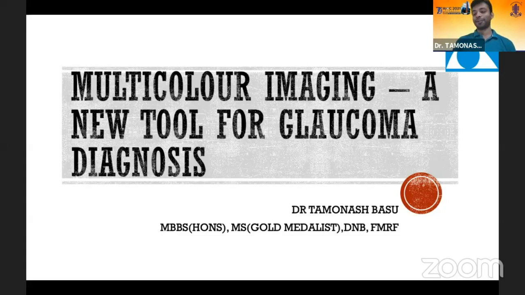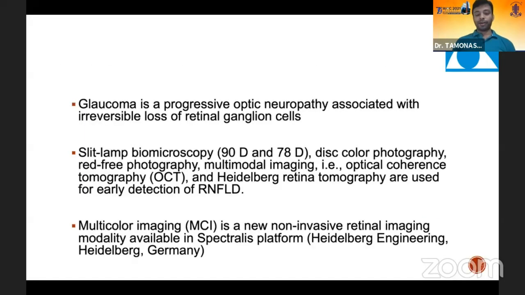Everybody knows almost everything. We all know that glaucoma is a progressive optic neuropathy associated with irreversible loss of retinal ganglion cells. And as Dr. Shruyit said, previously what we were using was slit lamp microscopy with 90D or 70D, disc color photography, red-free photography, and OCT and HRT for disc imaging. Multicolor technology has obviously given us a new armamentarium for glaucoma diagnosis.